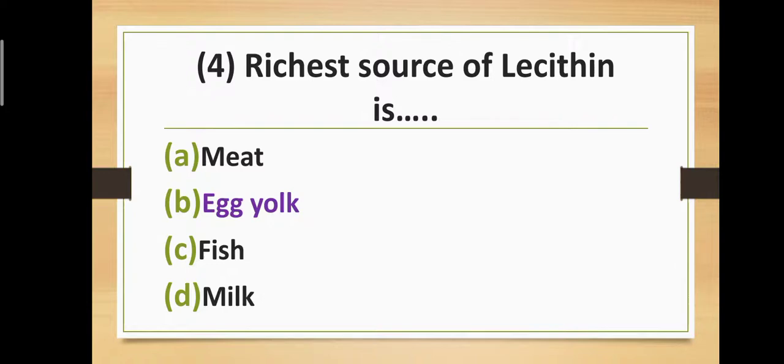Question number four. Richest source of lecithin is: option A, meat; option B, egg yolk; option C, fish; and option D, milk. The correct answer is option B, egg yolk. Richest source of lecithin is egg yolk.